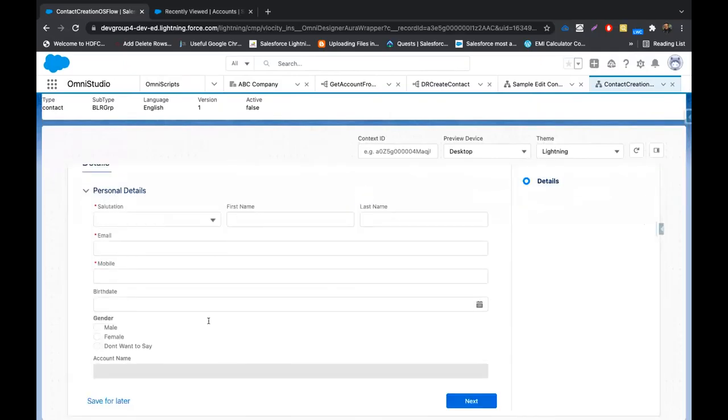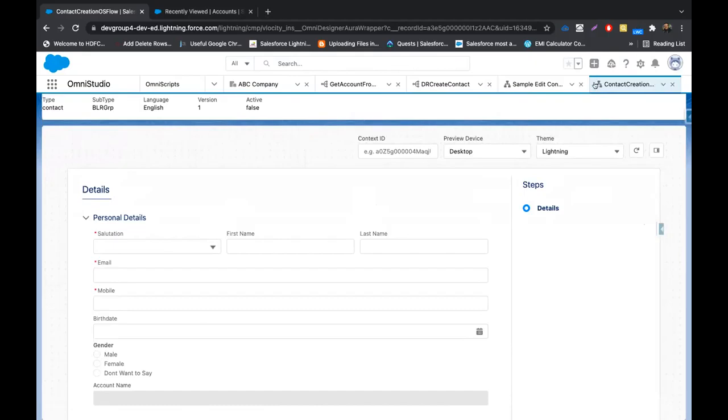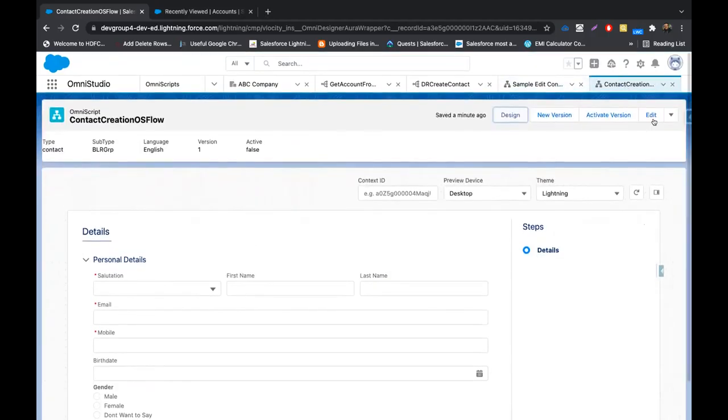Okay, so we are ready to go, but since we are not able to add the test variable here, I'll quickly move to the classic view again.